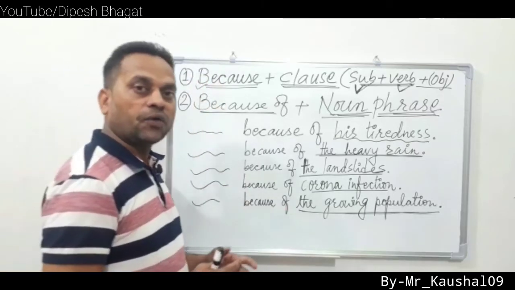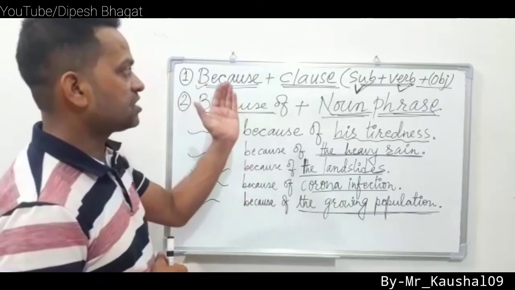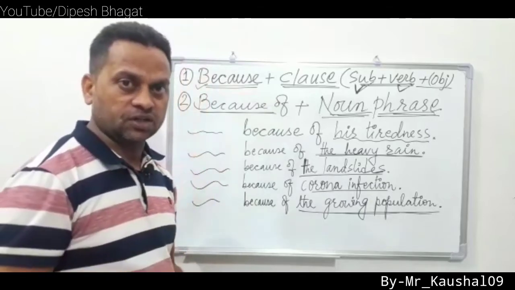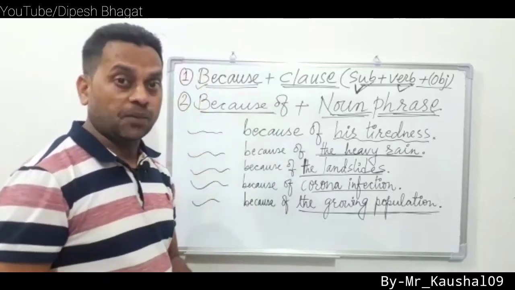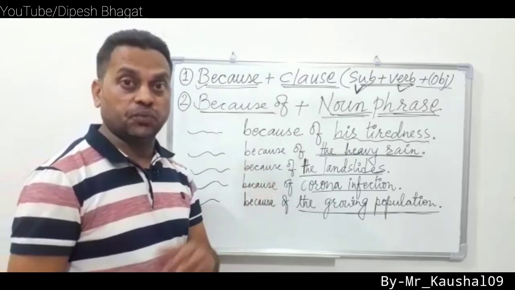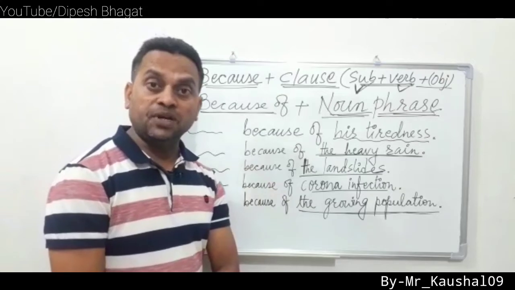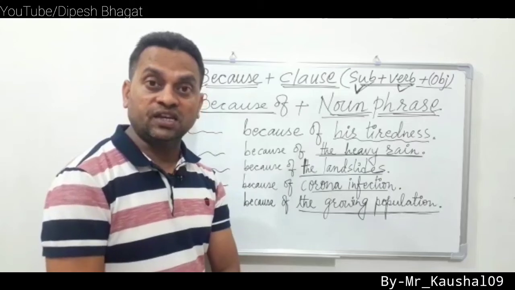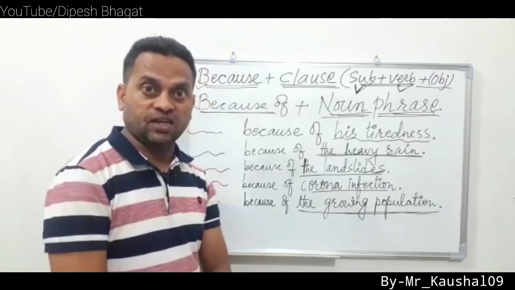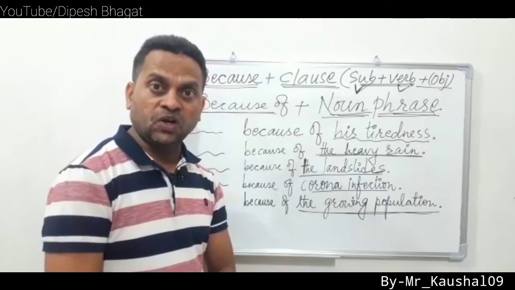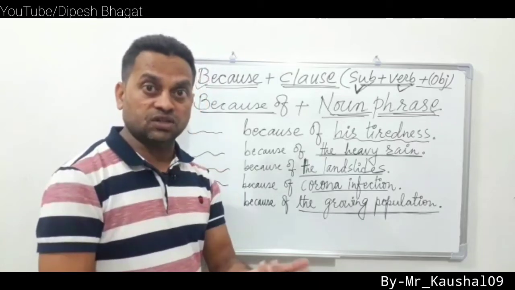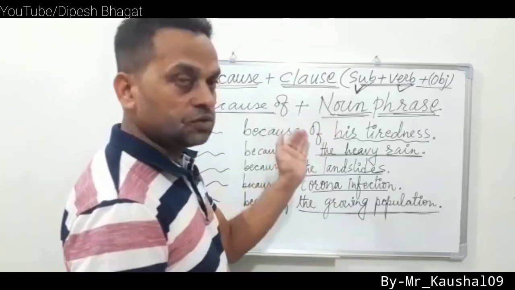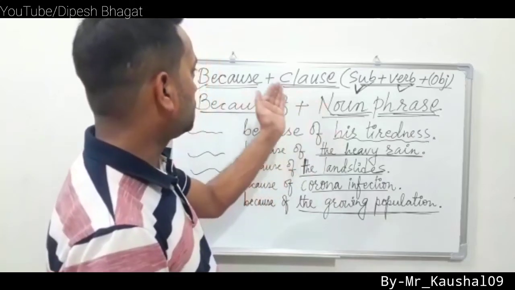So these are the ways of using because and because of. Remember, because पछि हामी जहिले पनि सेन्टेन्स को प्रयोग गर्छौं, तर because of पछि हामी पूरा सेन्टेन्स होइन नाउन फ्रेज को प्रयोग गर्छौं. जस्तै everybody loves Arav. Everybody loves Arav because he is very honest. Now we can say everybody loves Arav because of his honesty. So a noun phrase is used with because of, and with a clause we use because.